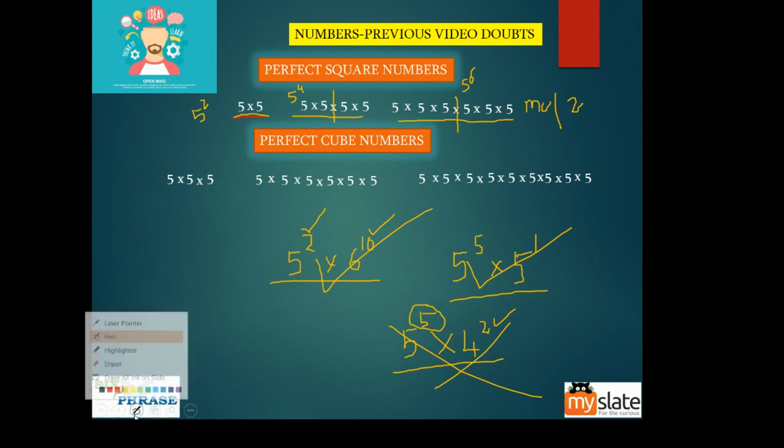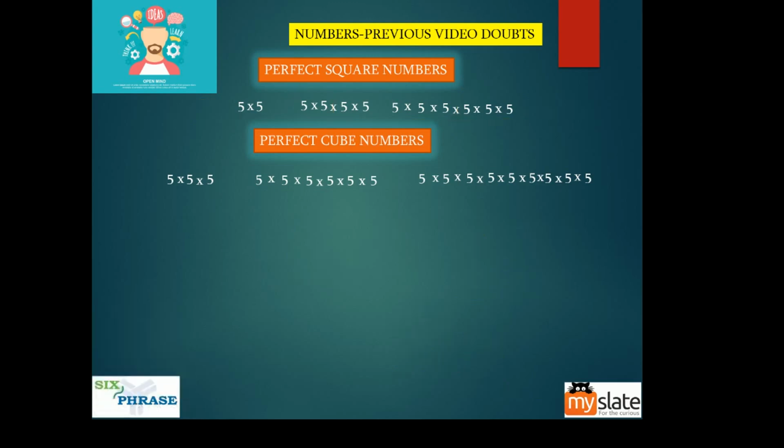Now, perfect cubes are very similar. The only thing is the powers should be multiples of 3. So this is 5 cube. This is 5 power 6. This number is a multiple of 3, right? What is this? 1, 2, 3, 4, 5, 6, 7, 8, 9. This is 5 power 9.